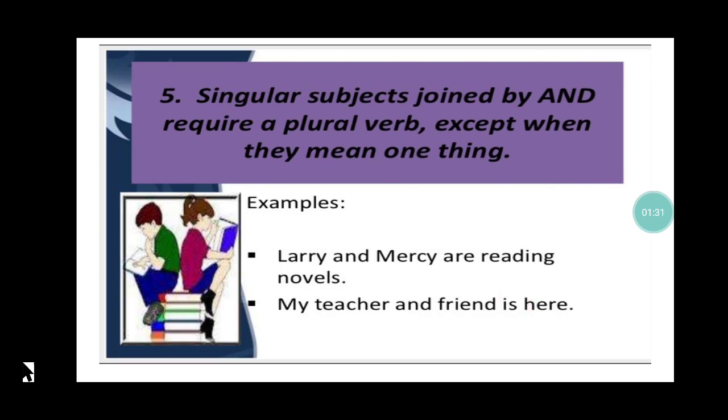Now supposing the sentence had been 'my teacher and my friend', then we would have used 'are', because I would mean two different people: one is my teacher and the other is my friend. Since I am not using a separate 'my' in front of the word friend, I mean one person. But if the sentence had been 'my teacher and my friend', then my verb would have been plural. Clear?